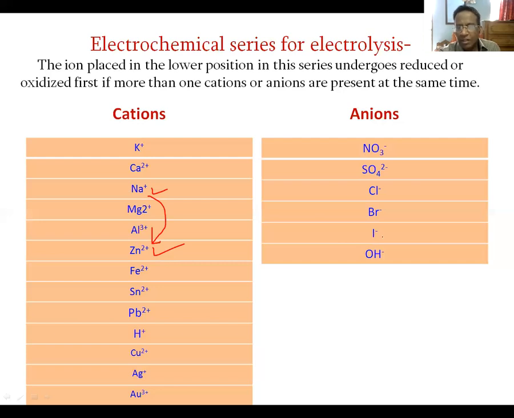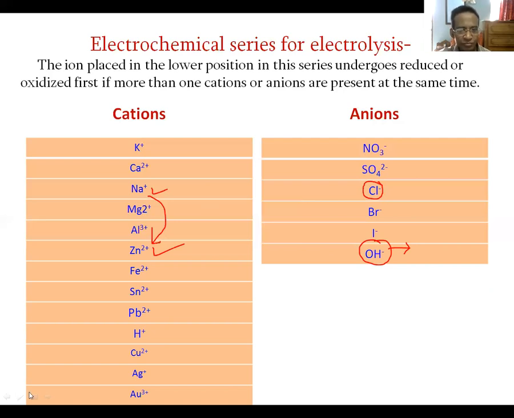Same for the anion. Let us think that we have chloride ion and hydroxide ion in the same electrolysis process. Then hydroxide ion will get the chance to be oxidized at the anode first. After oxidation of hydroxide ion, chloride ion will get the chance to be oxidized. If all the hydroxide ions are converted into oxygen gas by the oxidation process, only then chloride ion will get the chance to be oxidized. So this series is very important for deciding which cation will be reduced at the cathode first and which anion will be oxidized at the anode first.